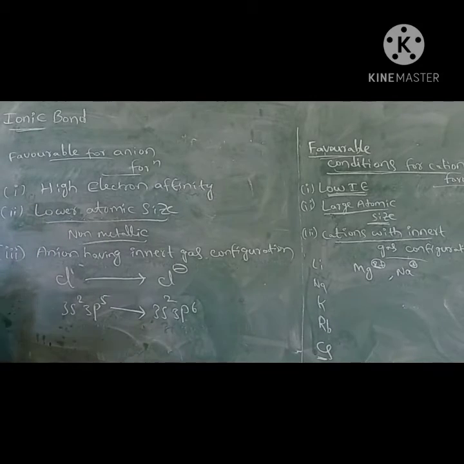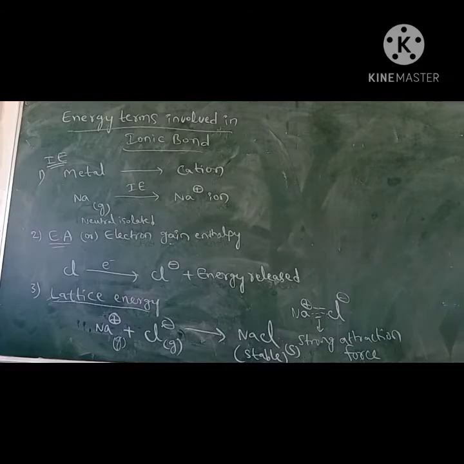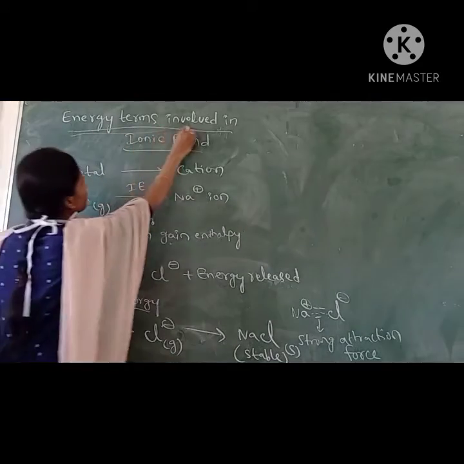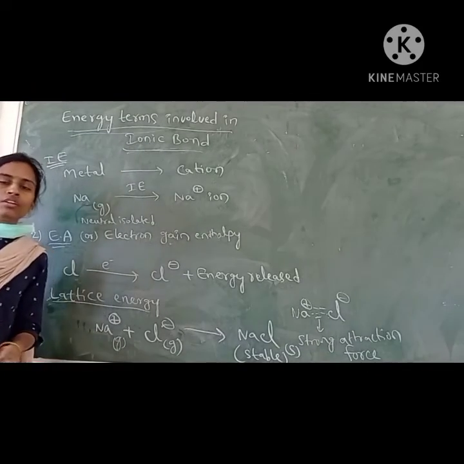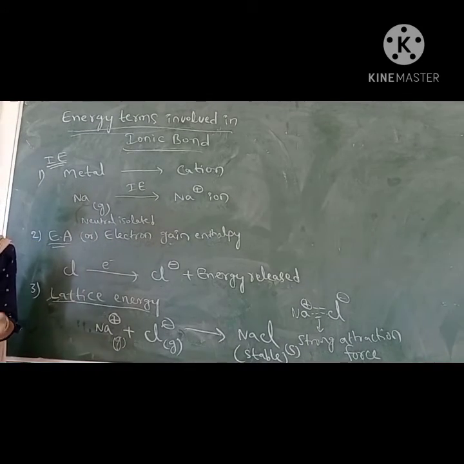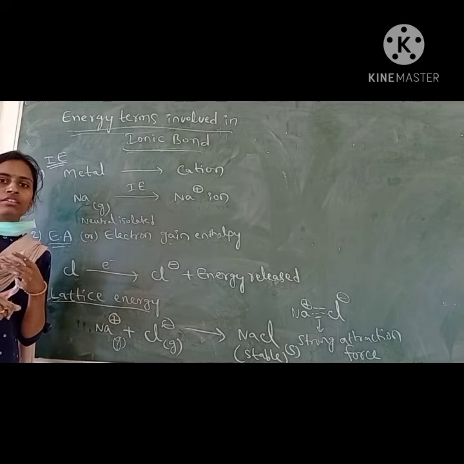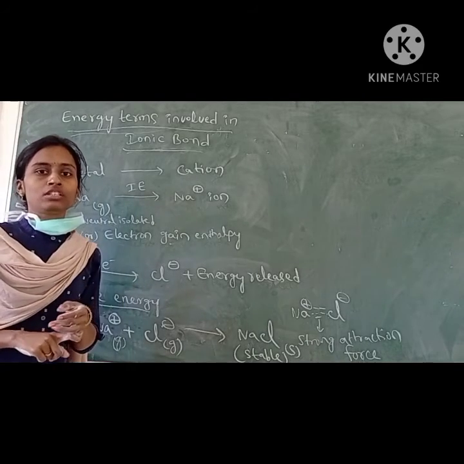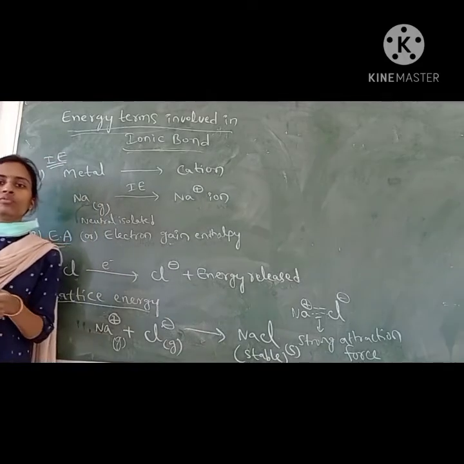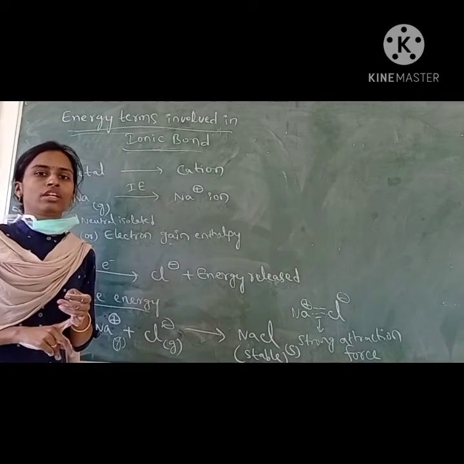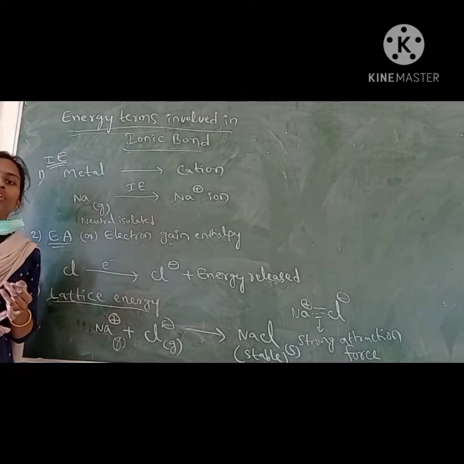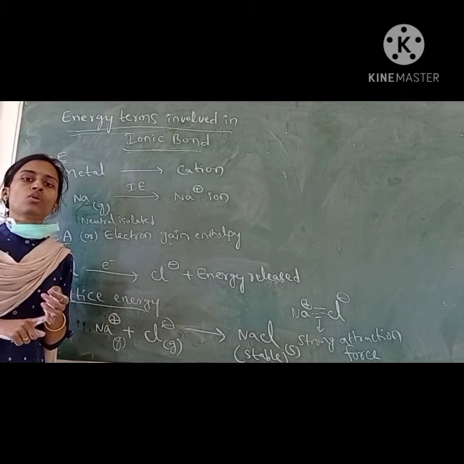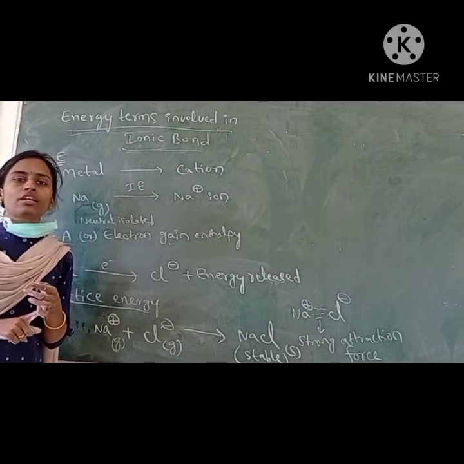So these are some favorable conditions for ionic bond formation. Energy terms involved in ionic bond: what are the terms involved? Terms related to energy. Here first we need a cation and then we need an anion. For cation formation, we have seen metals will form the cations. A metal which has the tendency to lose an electron readily will form the ionic bond readily, which means we need low ionization energy. The metal having low ionization energy will form the cation readily.